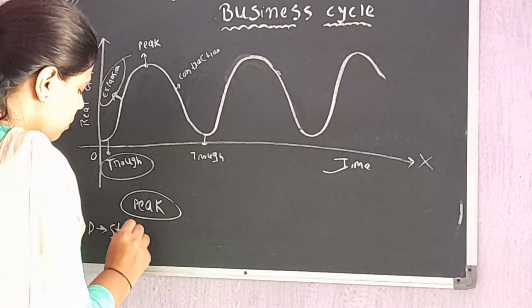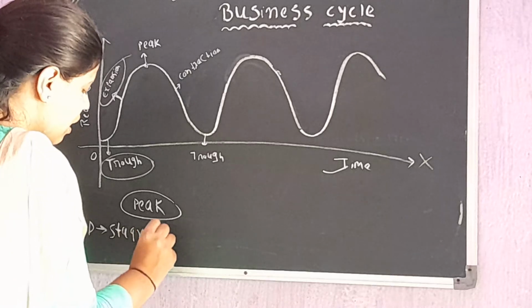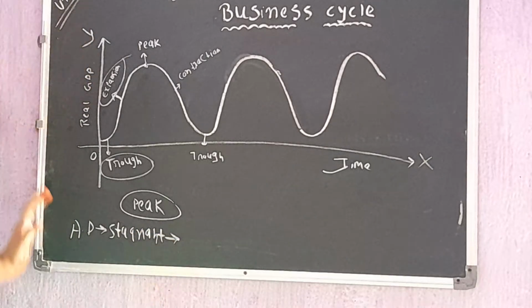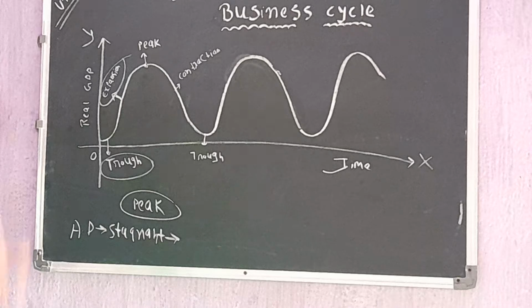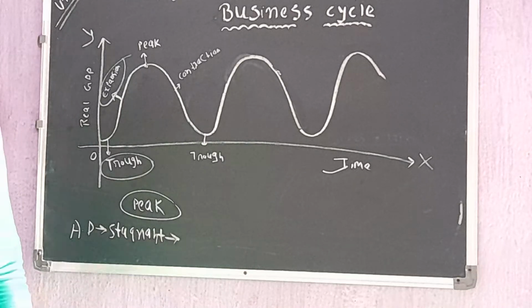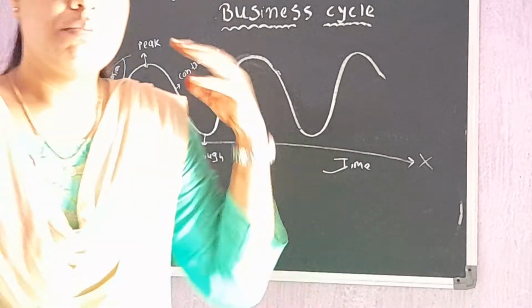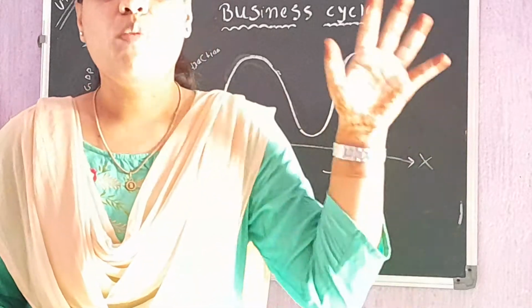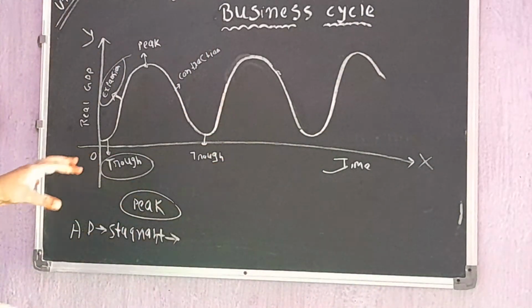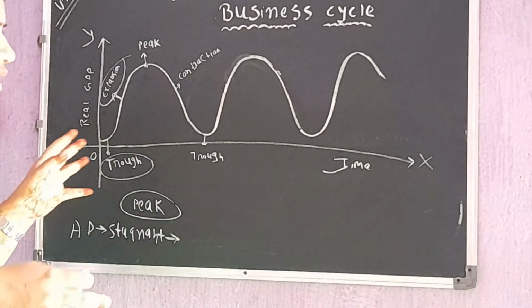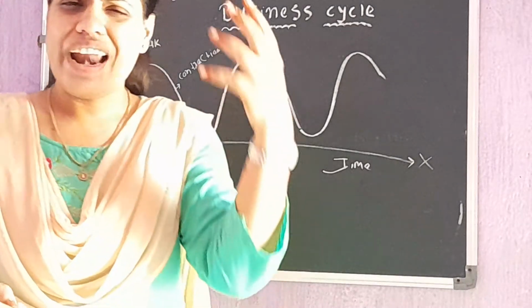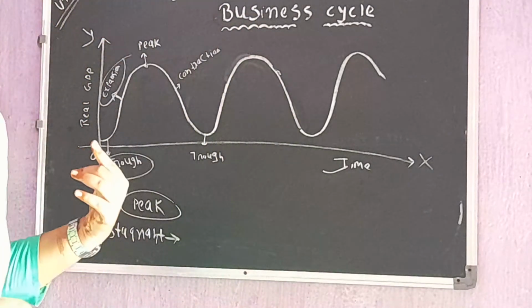Okay, it becomes stagnant. But still the producers have a little bit of optimism in their minds, because when you are running a business you cannot be in a pessimistic mood like everything will go bad. So when the peak comes, when the contraction starts, still the producers have a kind of positive sentiment in their mind.